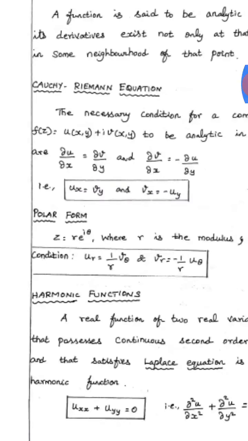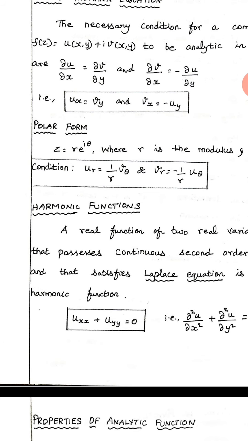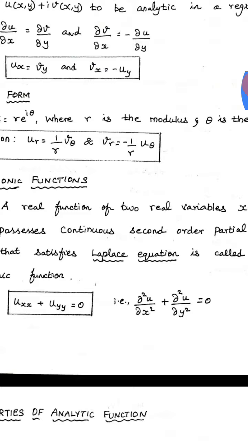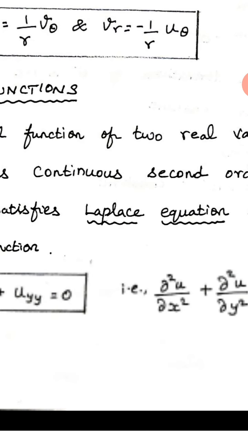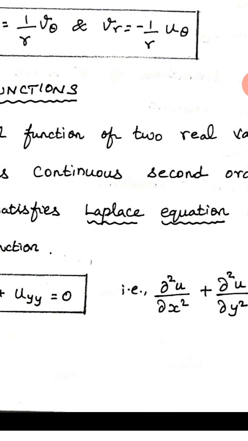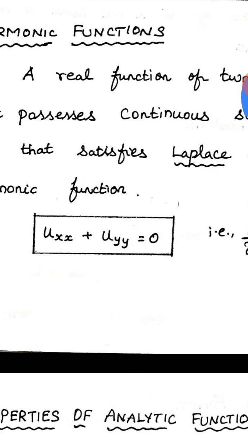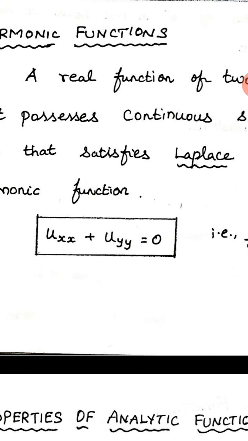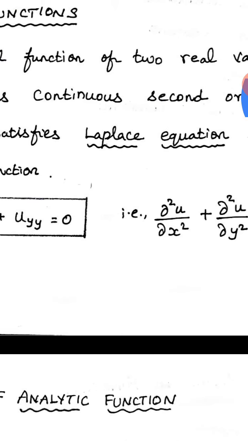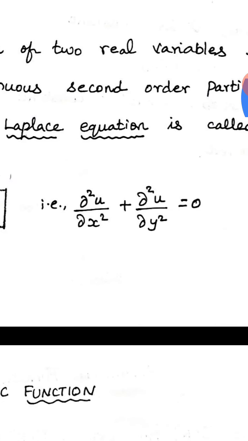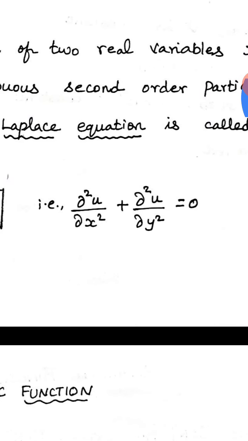One more thing: when we say a function is a harmonic function, it has to satisfy the Laplace equation. What is the Laplace equation? It is uxx plus uyy is equal to 0. What does uxx mean? Dou square u by dou x square. And uyy means dou square u by dou y square, equal to 0.